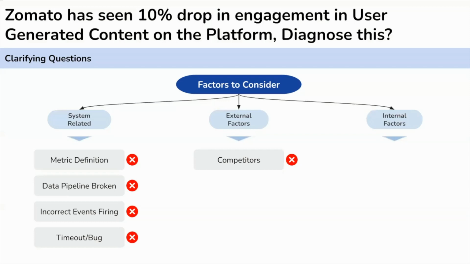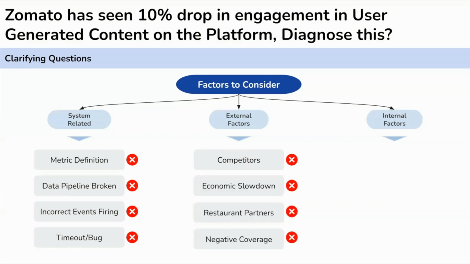Or it might be the reason that people are now going to social media or any food influencer video for getting the reviews about the restaurant. This might also cause the overall traffic coming to this section to get reduced. Now you are able to relate that, right? There might be a bunch of other external reasons as well, but for now let's assume that none of these external factors are causing this issue, and we need to think about the other factors.